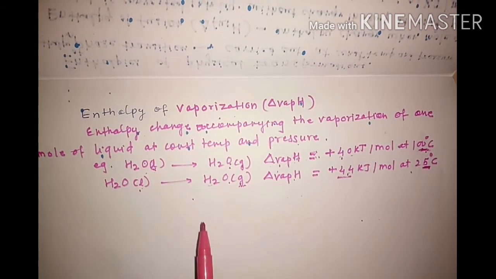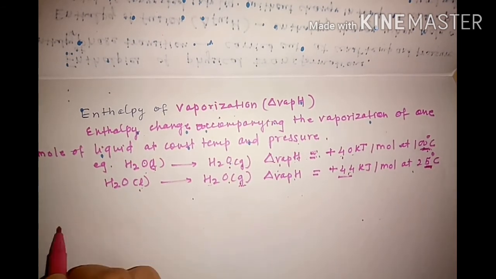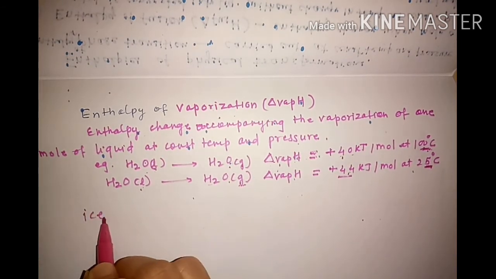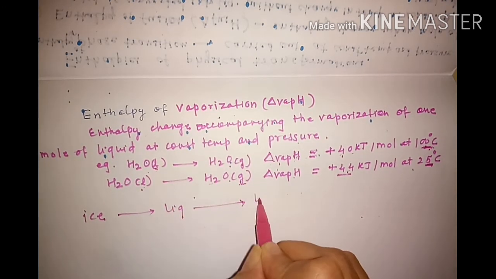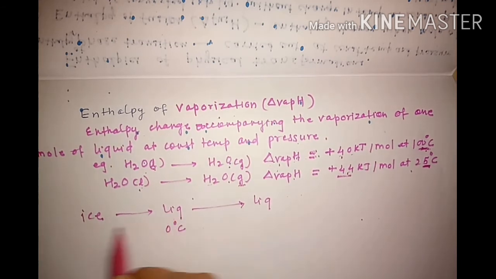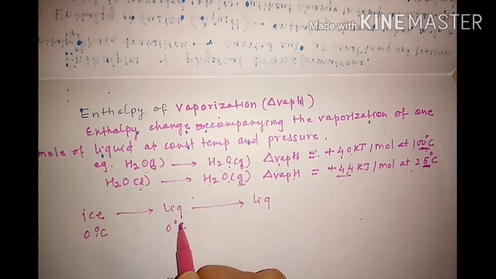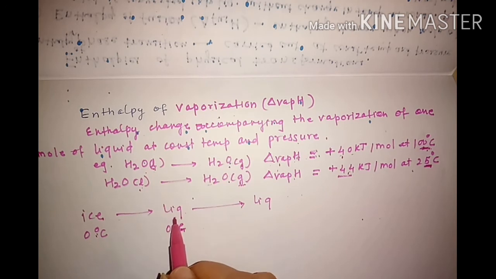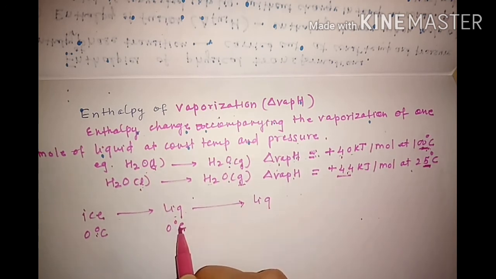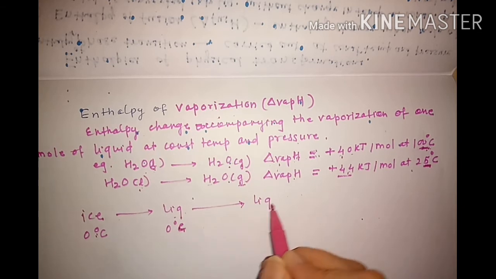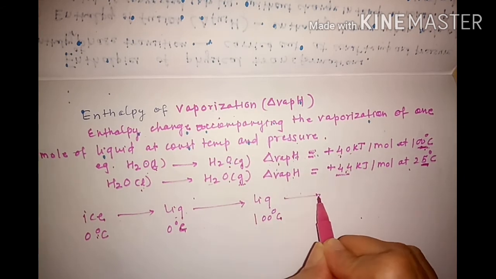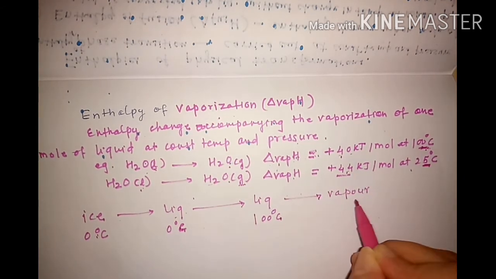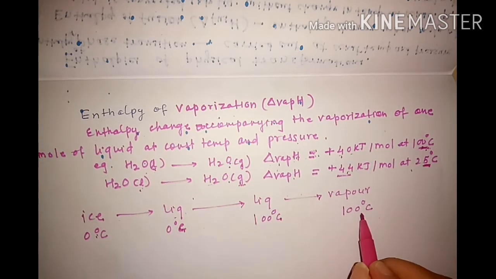So the energy here, if you explain starting from ice, here ice is taken which is converted into liquid at 0 degrees Celsius, which is what we call fusion. Ice at 0 degrees Celsius, again liquid water at 0 degrees Celsius. This process we call fusion. So this liquid which was at 0 degrees Celsius, when it is further supplied some more heat, it will reach its 100 degrees Celsius, and then further it would be converted into its vapor. So the temperature of vapor again would be 100 degrees Celsius.